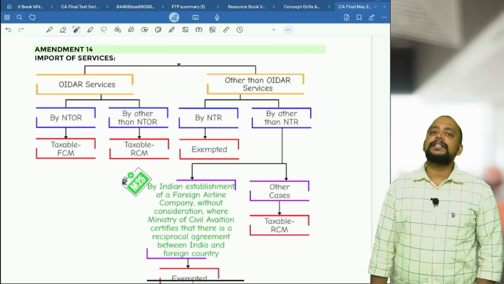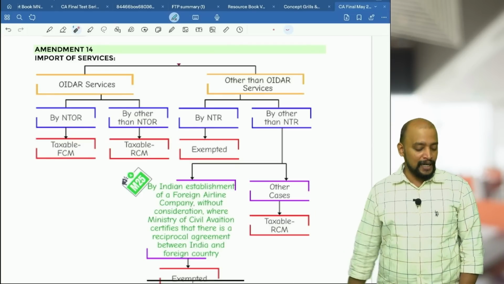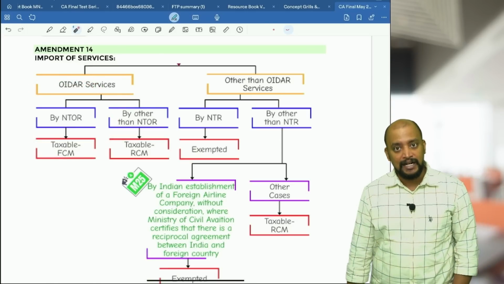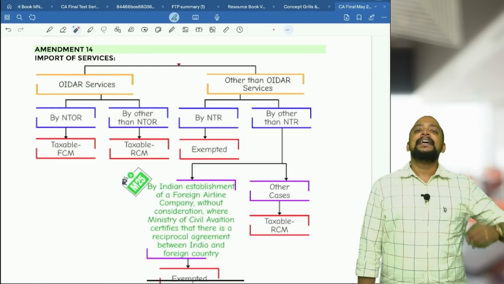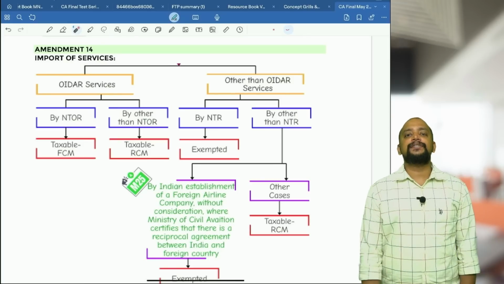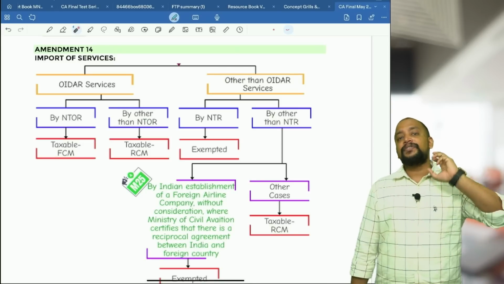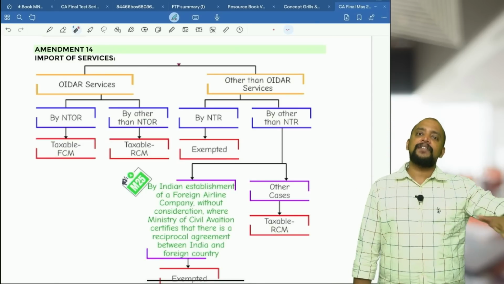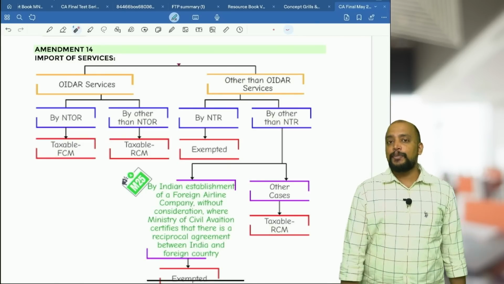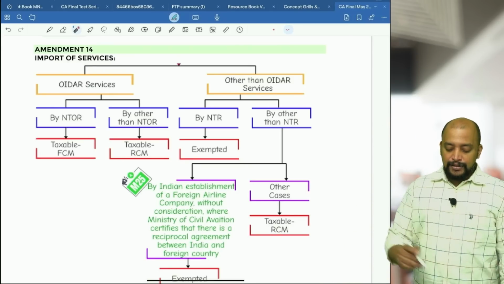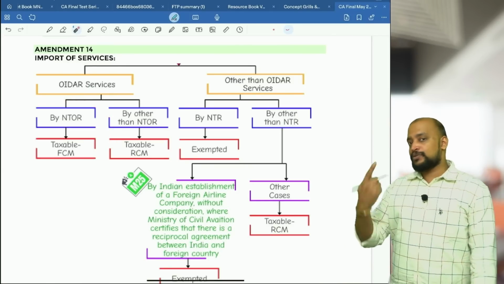OIDR service means any service which is provided over the internet. If it is by a non-taxable online recipient, it is taxable under FCM. Who is a non-taxable online recipient? Any unregistered person importing services, or a registered person who is registered only for deducting TDS. Only for TDS deduction means they don't have any other transactions; they will only be deducting TDS and remitting the TDS under GST to the government. In that case it will be taxable under FCM, so the supplier will pay.